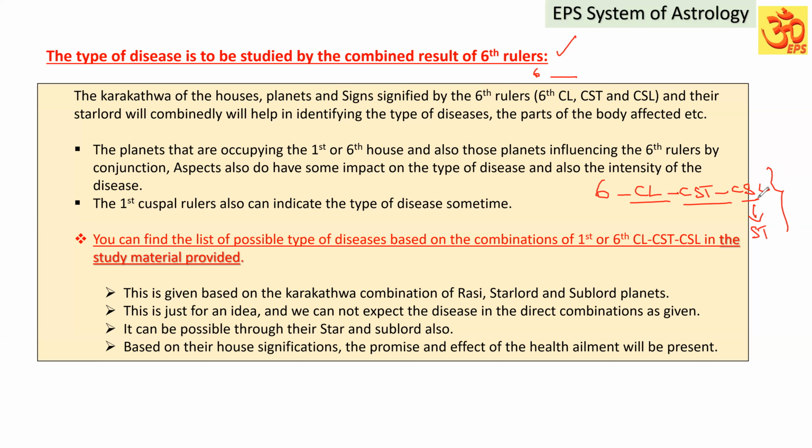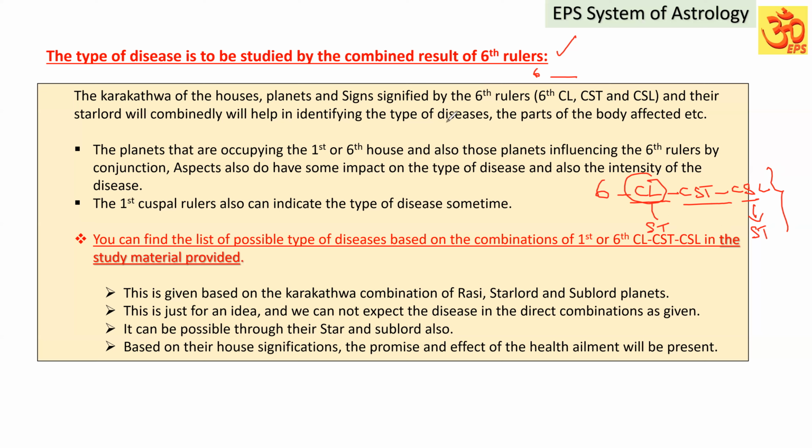Not just with the CSL. CL importantly, and CSL and their star lord and Rasi involved and houses they signified, they will combinedly help in identifying the type of diseases and parts of body affected.